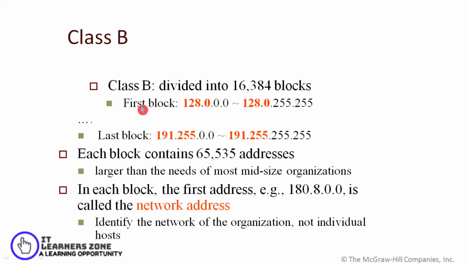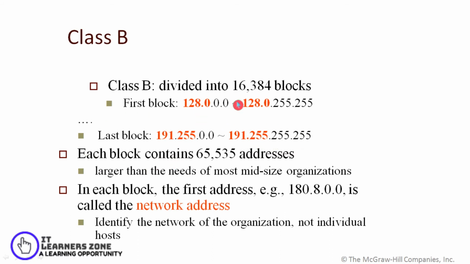Initially, as I told you, when you go for class B, you will be considering the first 2 bytes. That is 128.0.0.0, and the last address of the first block would be 128.0.255.255. Similarly, the last block of the class B address would be 191.255.0.0, and the last address of the last block would be 191.255.255.255.